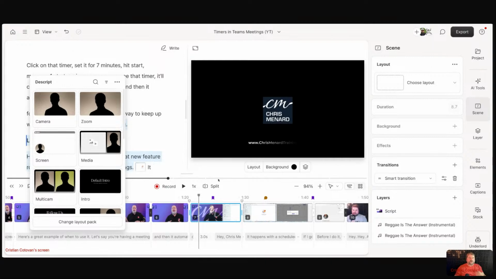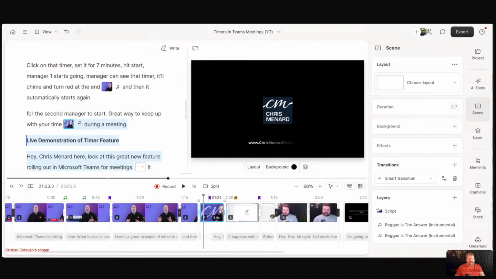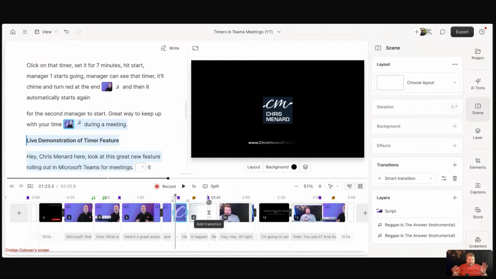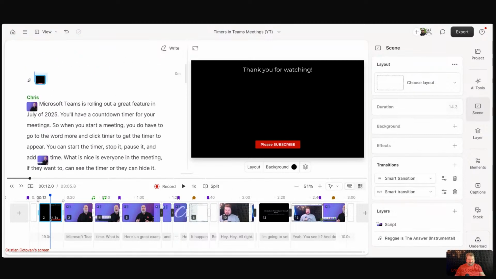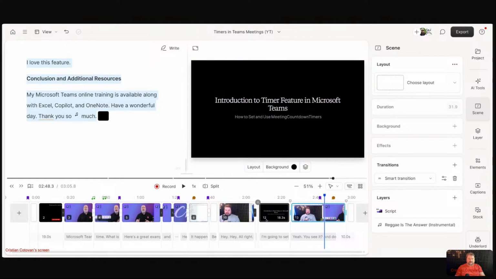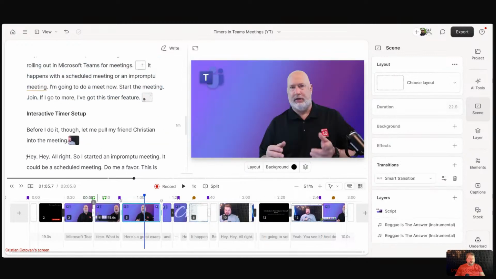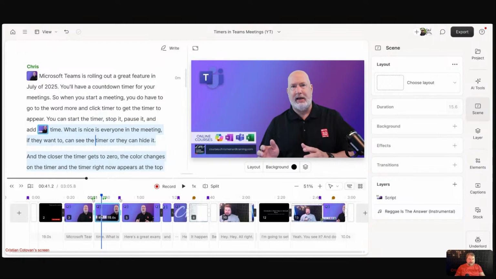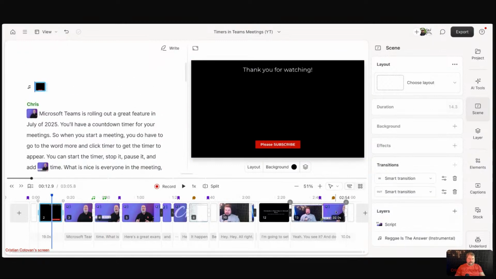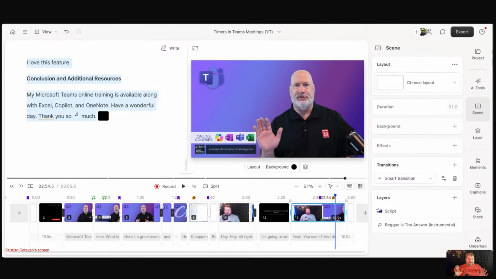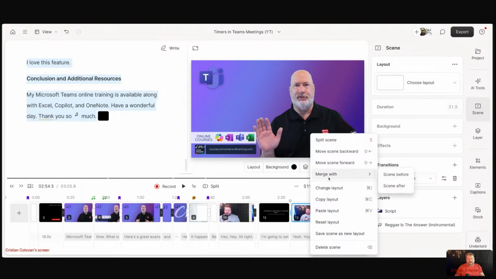Now, when it comes to doing bulk stuff, it's almost impossible, right? If I need to say, hey, I would like to select multiple scenes and just change the layout for them, I can't. If I go to the first scene I selected, you see, I hold down the shift key. I am unable to select more than one scene down here. I wish I could, because I could just say, you know what, I changed my mind, I would like to merge all these scenes together. I made a complete mess of this composition. I want to reset all the scenes. You cannot do that. There's probably, you right click, merge with scene before.